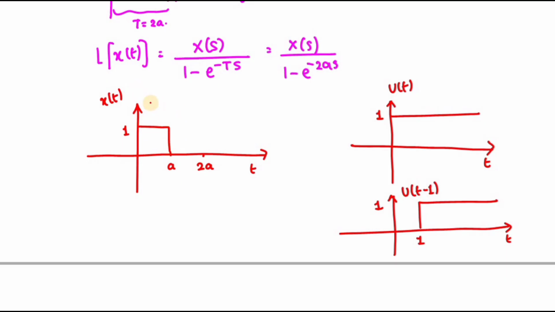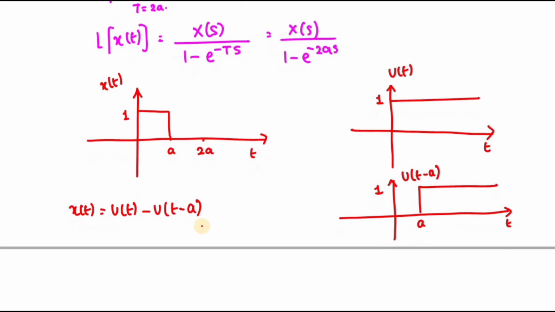So this x of t is nothing but u of t minus u of t minus a. Here, instead of 1, I am going to substitute a.